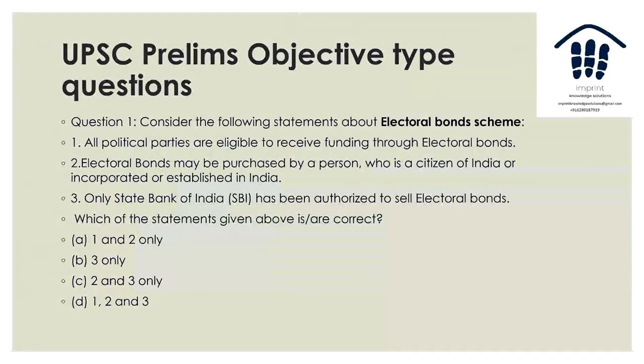Okay, so that's it. So let's try to go through the objective type question. So look at this one. Consider the following statements per electoral bond scheme. Number one, all political parties are eligible to receive funding through electoral bonds. Number 2, electoral bonds may be purchased by a person who's a citizen of India or incorporated or established in India. Number 3, only SBI has been authorized to sell these bonds. So which of the following are correct? So as you know, first is incorrect, and the rest I think we did cover, right? So answer is 2 and 3.